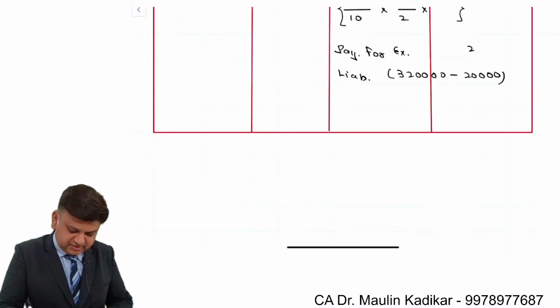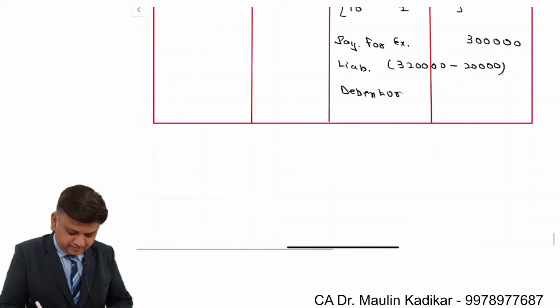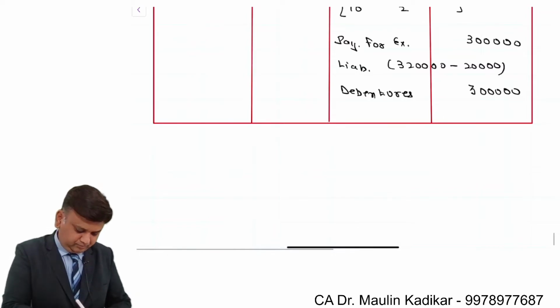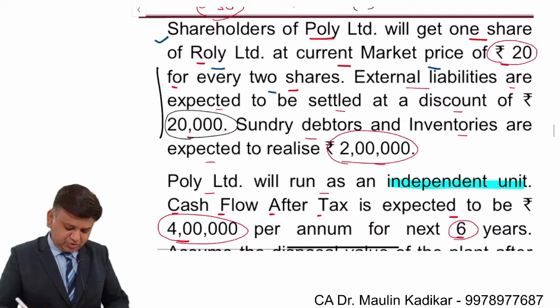That comes to 3 lakhs. Next is the debentures. It is also an amount of 3 lakhs. That is this portion.